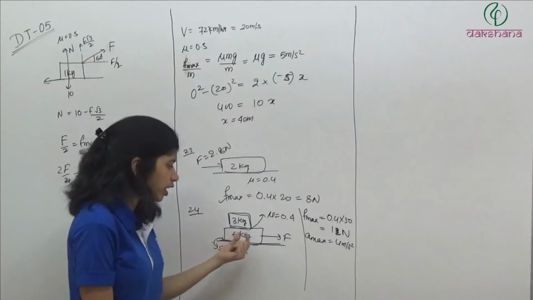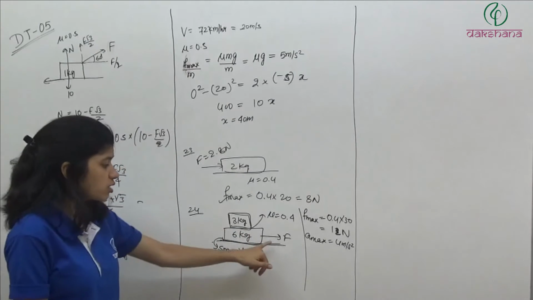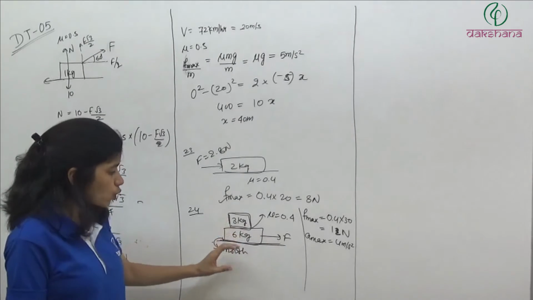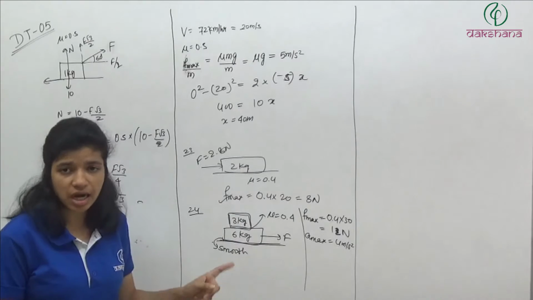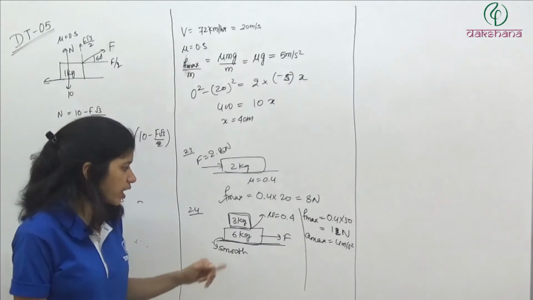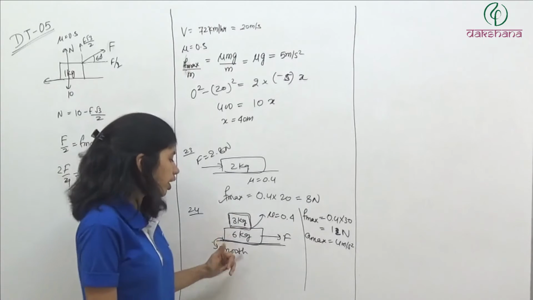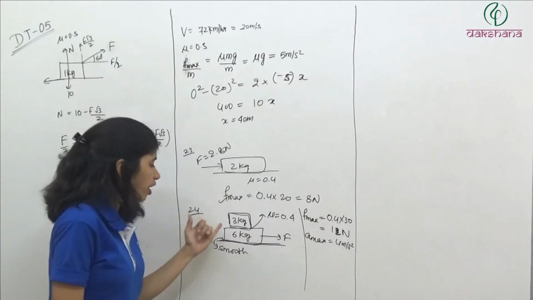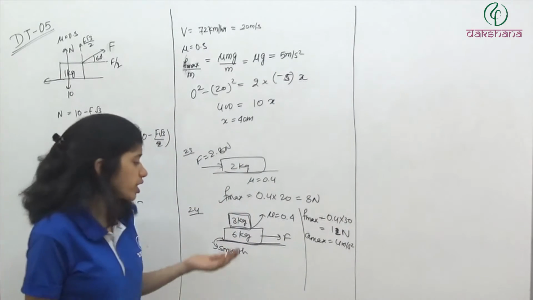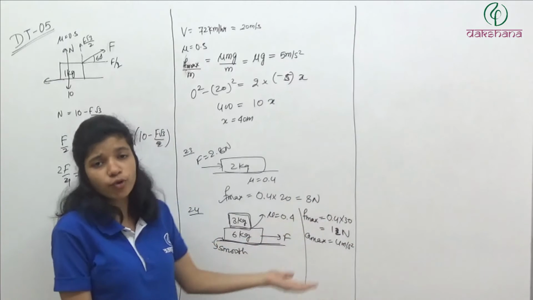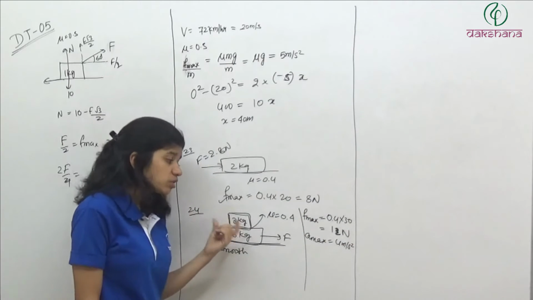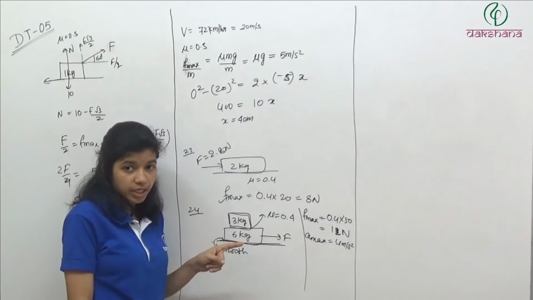So now what will happen? When we start increasing this F, slowly the acceleration of the system will start increasing, and at some instant this block will not be able to cooperate with the other block. This one will move fast and that one will keep moving slowly because it does not have sufficient force in that case. So now what is the maximum with which it can move? It can move with 4 meter per second square.